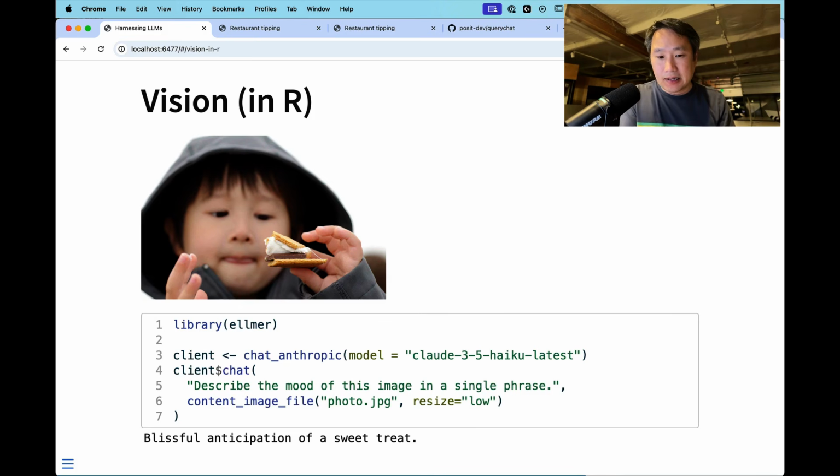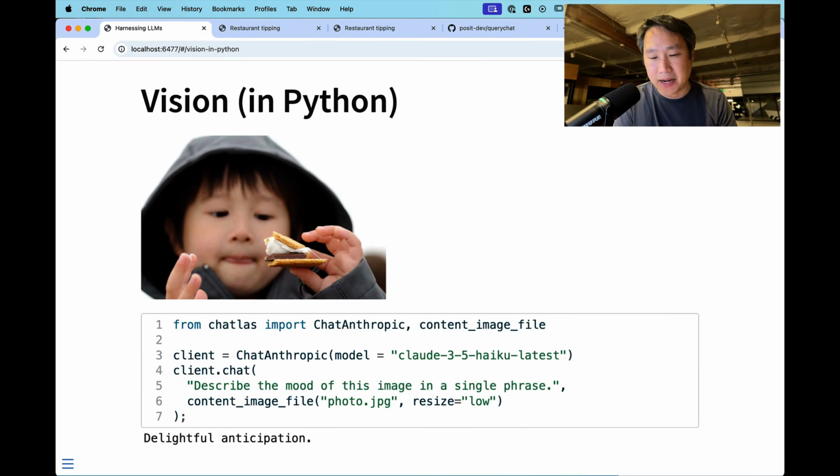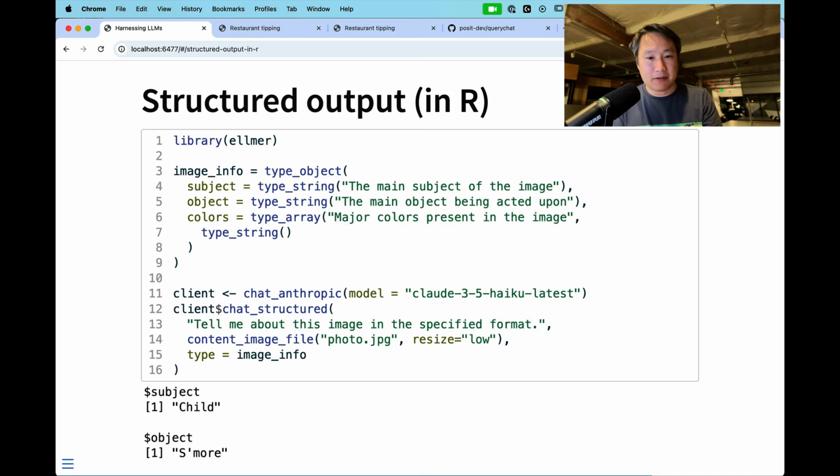This is what it looks like in R, and this is what it looks like in Python. Super easy to do. I will warn you, this is one of those jagged frontier areas where it's incredibly sensitive and nuanced to certain aspects of photos, and then other things, like counting how many objects are in a photo, it just can't do sometimes. It's really surprising. So definitely worth playing with, though.